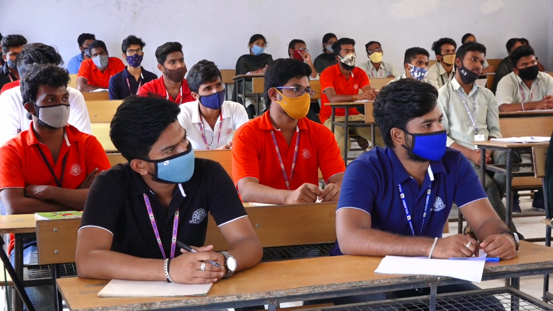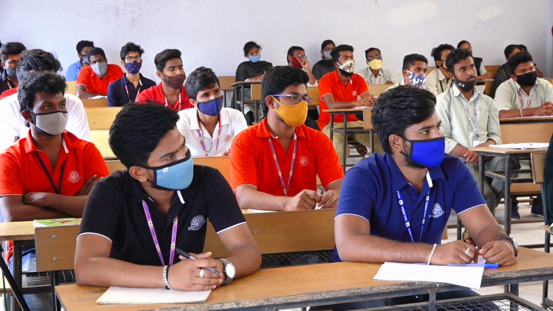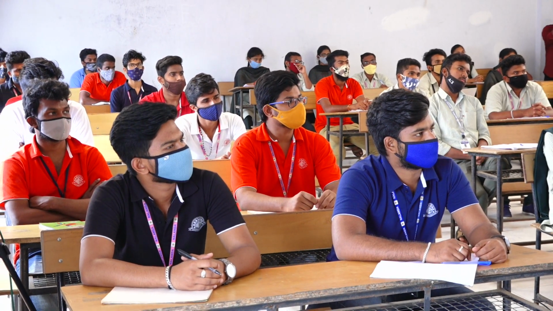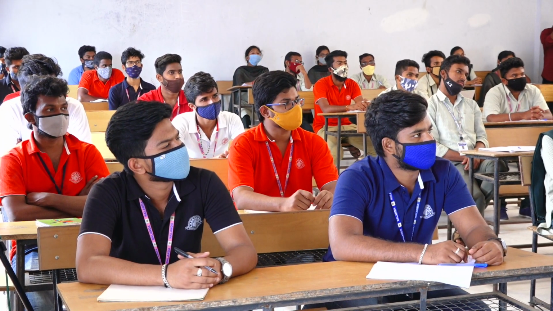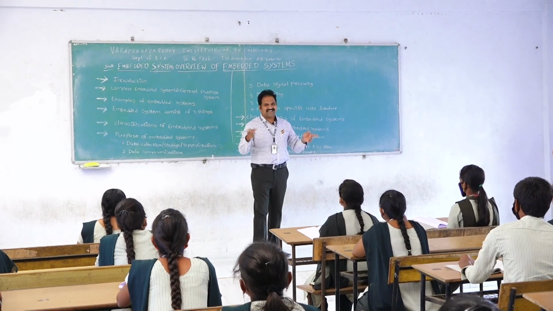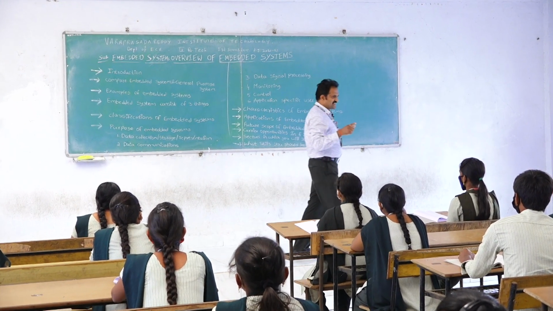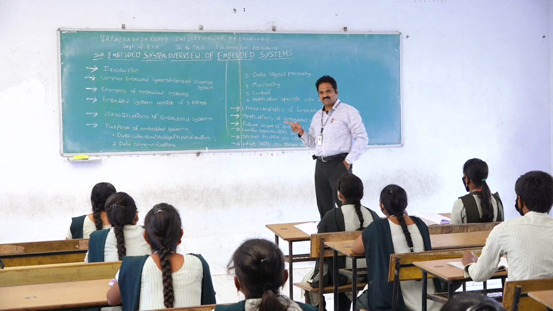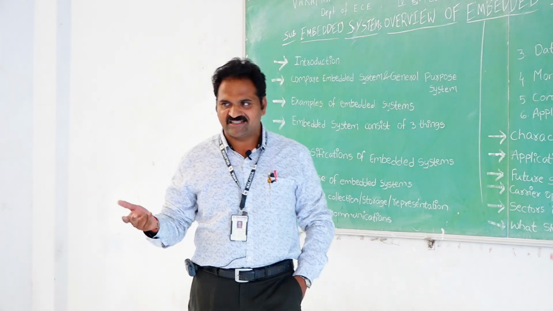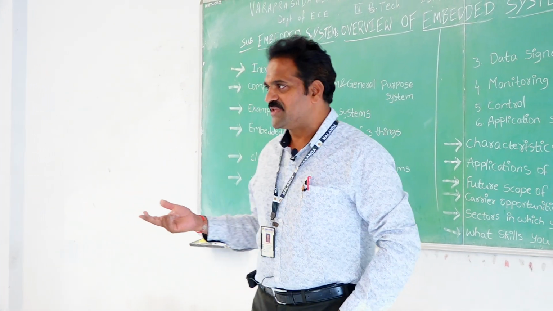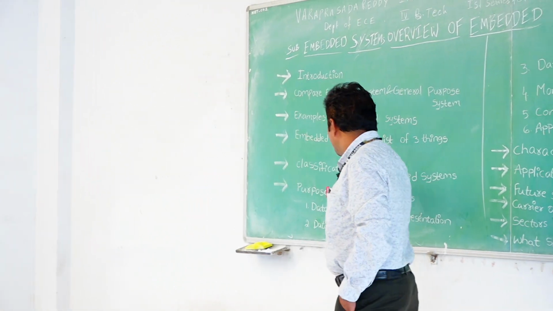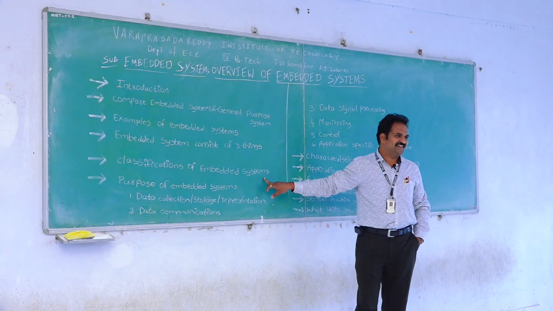Similarly, classifications of embedded systems. Based on the importance of the embedded system, its behavior, or the domain area, several classifications are available. For example, based on generation: first generation, second generation, third generation, fourth generation. What is the difference between them? Everybody knows IC, integrated circuit. But here also, classifications of embedded systems are based on generation.